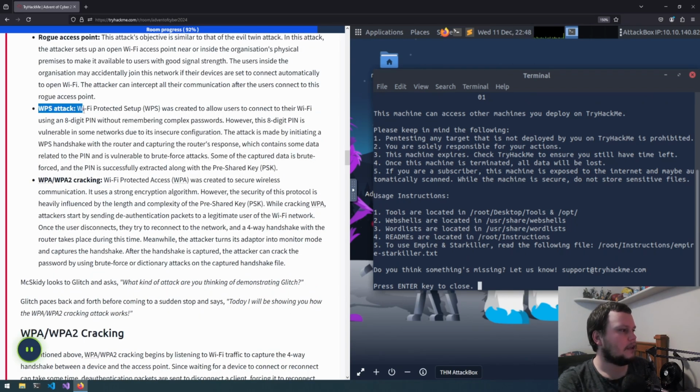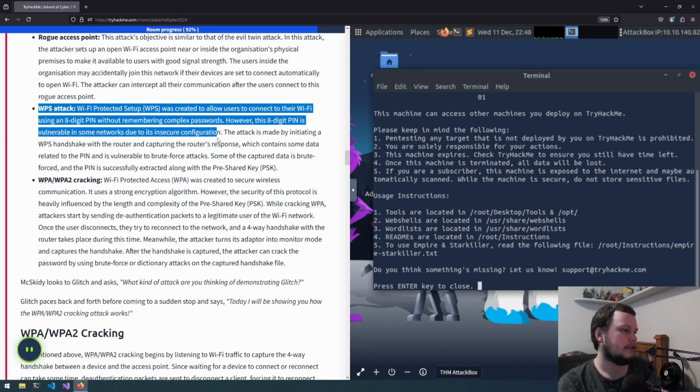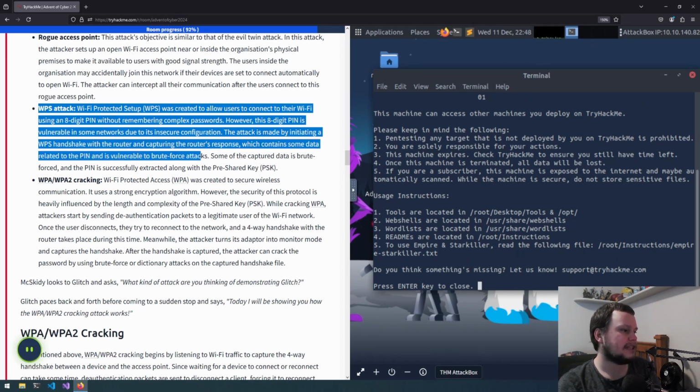WPS attack. The Wi-Fi Protected Setup was created to allow users to connect to their Wi-Fi using an 8-digit PIN without remembering complex passwords. However, the 8-digit PIN is vulnerable in some networks due to its insecure configuration. The attack is made by initiating a WPS handshake with the router and capturing the router's response, which contains some data related to the PIN and is vulnerable to brute force attacks. Some of the captured data is brute forced, and the PIN is successfully extracted along with the pre-shared key.